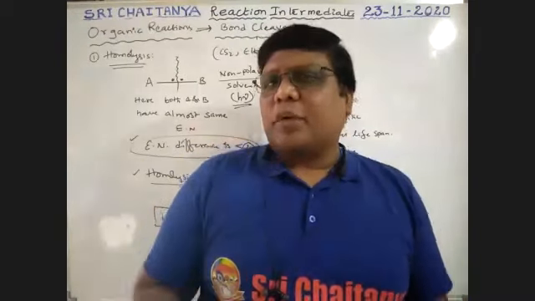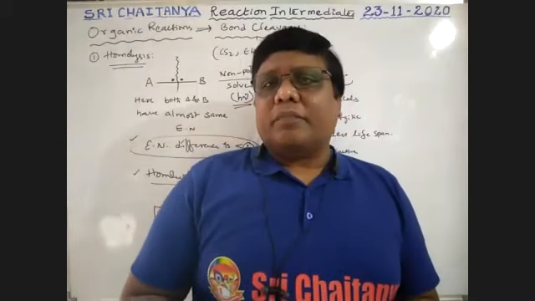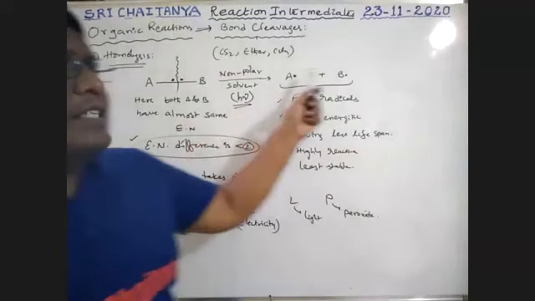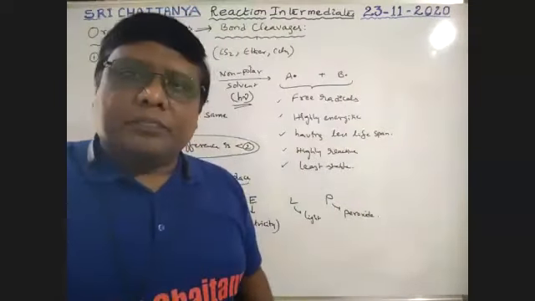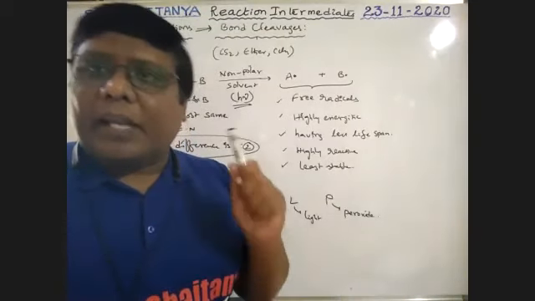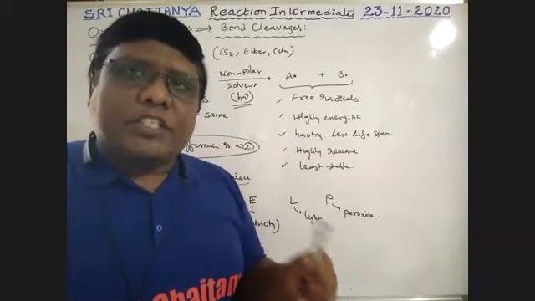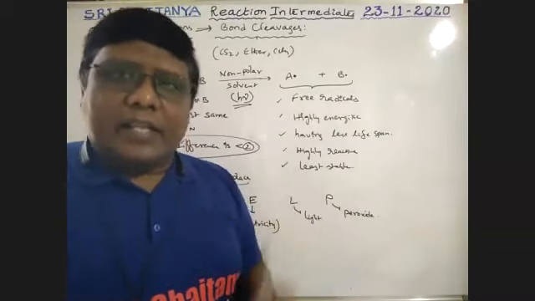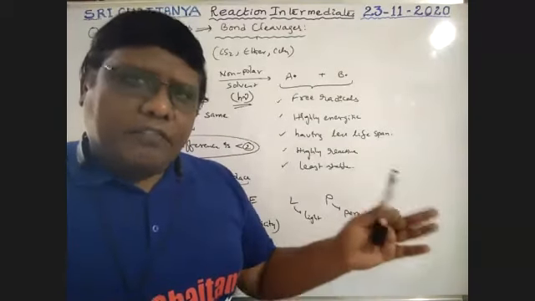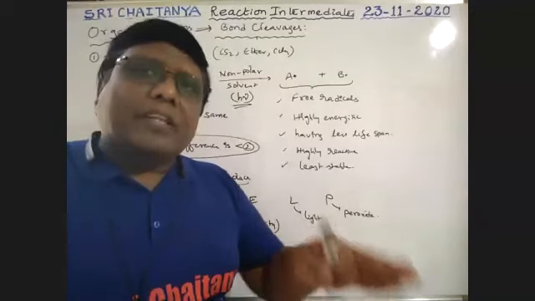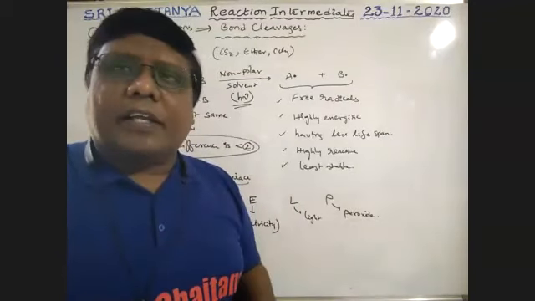In homolysis, boys, free radicals are the products. What are free radicals? Those are chemical species having unpaired electrons without any charge. So no plus, no minus, but an unpaired electron is there. If chlorine has that unpaired electron, that is a chlorine free radical. If carbon has that unpaired electron, that is a carbon free radical.